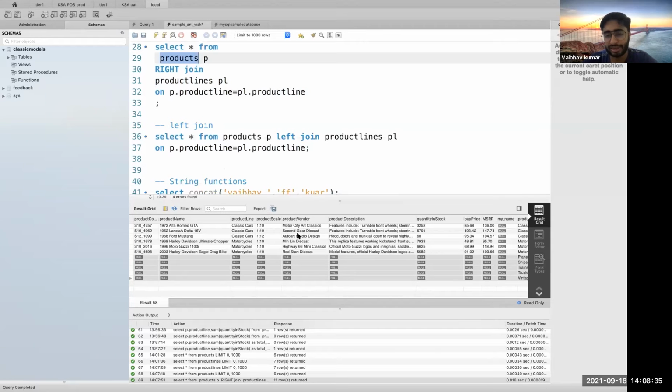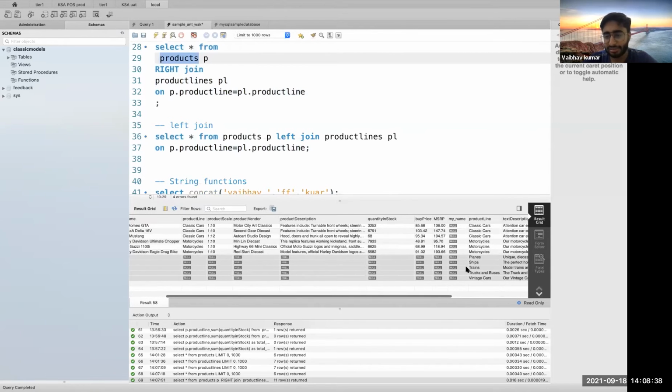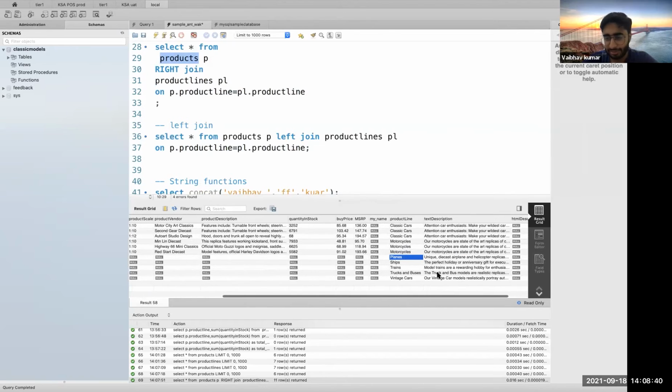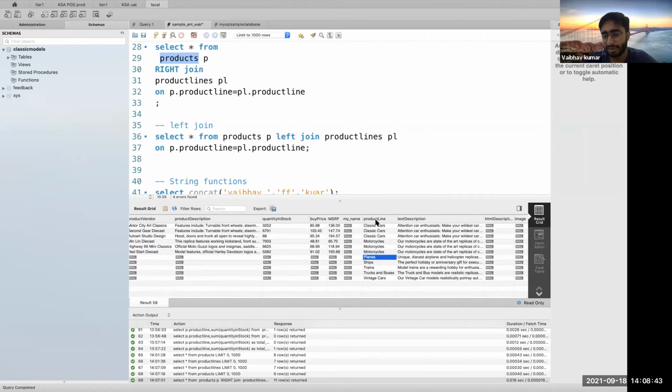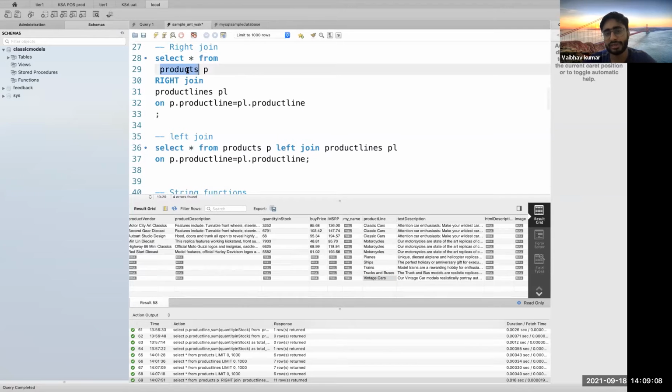from your table A, because it didn't get matched to your product lines table. But all the records from your product lines table would be coming here. So these three columns are from your table 2, which is your product lines table. That's why you got all the records here and null here, because there are no common keys, right? These things don't have any entity in your product table. So that's why we basically got nulls here, right?